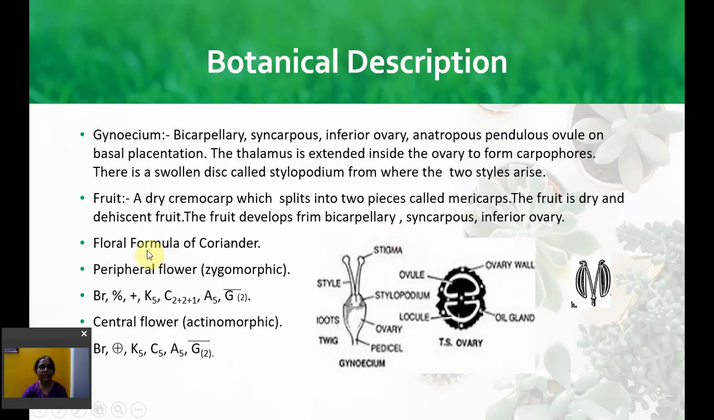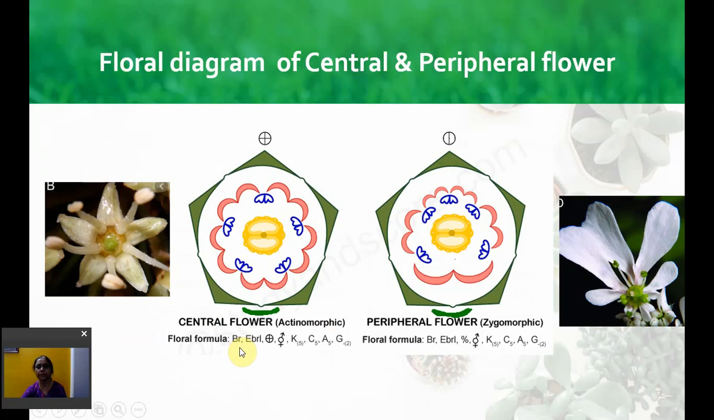The fruit is dry and dehiscent, that is, it dehisces by itself. The fruit develops from a bicarpellary syncarpous and inferior ovary. This is the floral formula of coriander. Inferior ovary. Peripheral flowers are zygomorphic, central flowers are actinomorphic. This is the floral diagram of central and peripheral flower. Bracteate, calyx, corolla, androecium and gynoecium. This is zygomorphic, this is actinomorphic.